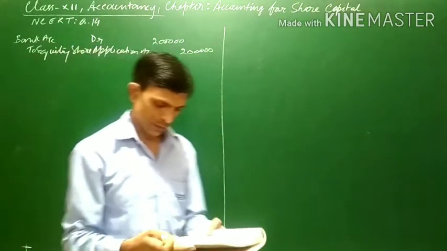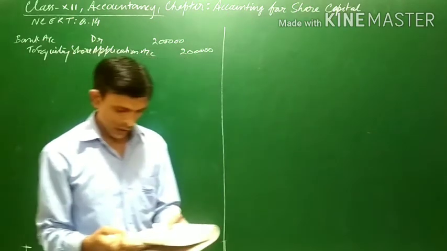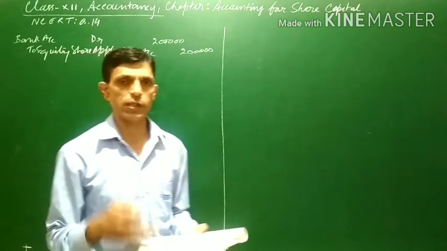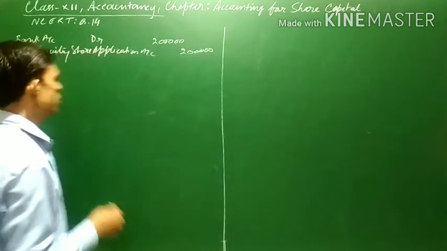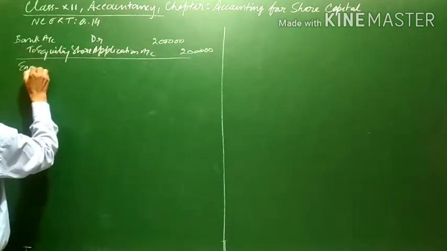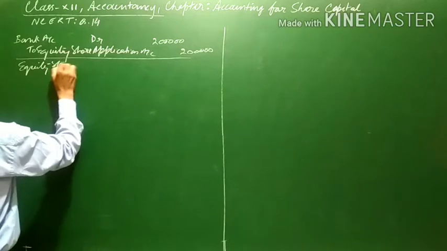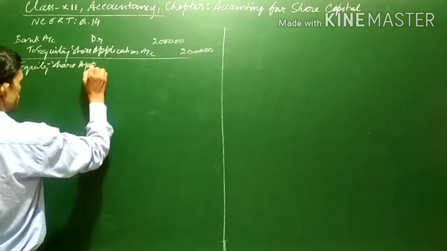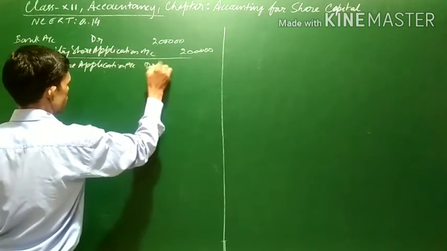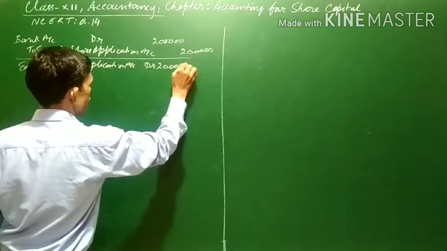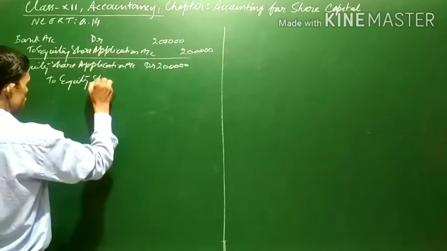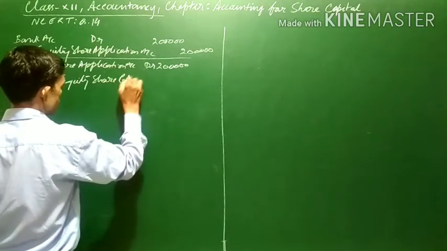And out of these 10,000 shares, pro rata allotment was made to the applicants of 8,000, and the remaining were rejected. So the entry will be: equity share application account debit, 2 lakh, to equity share capital account.